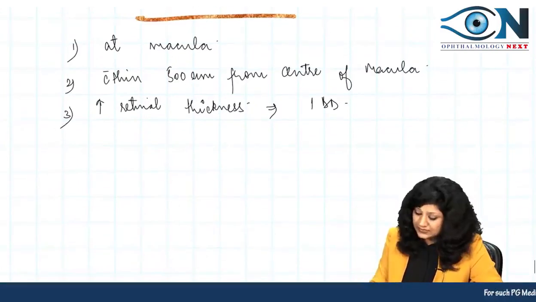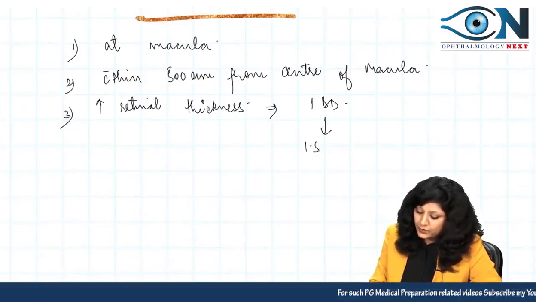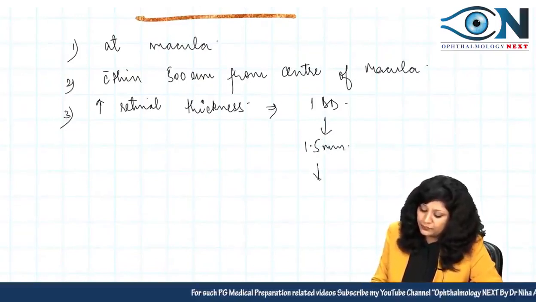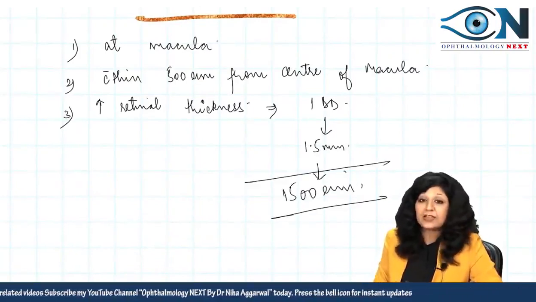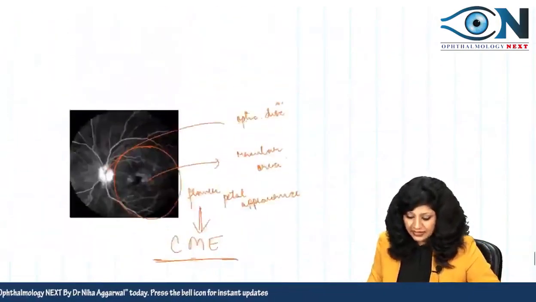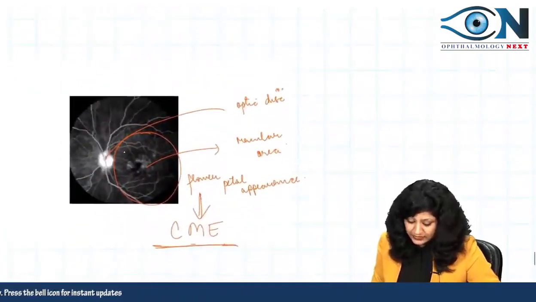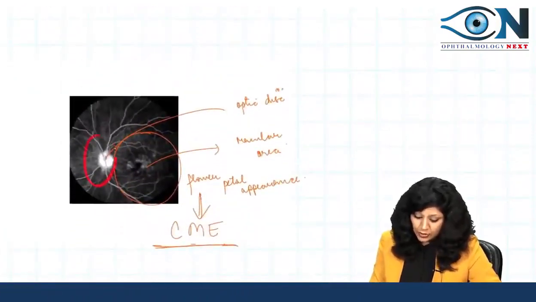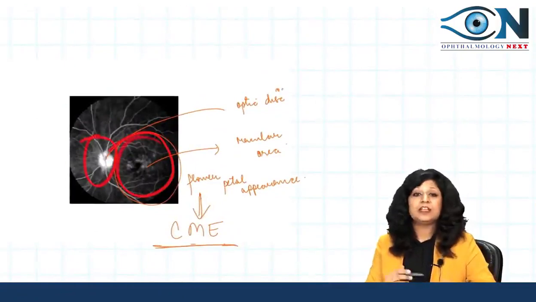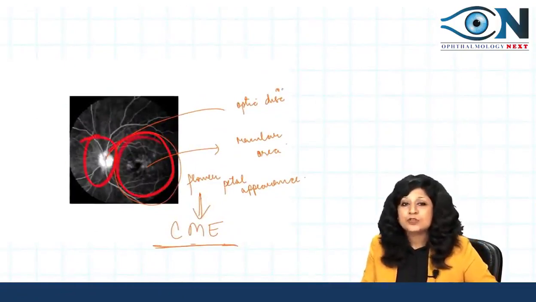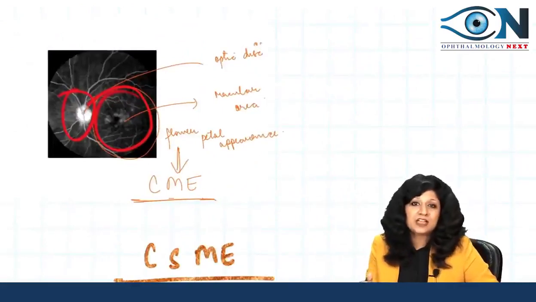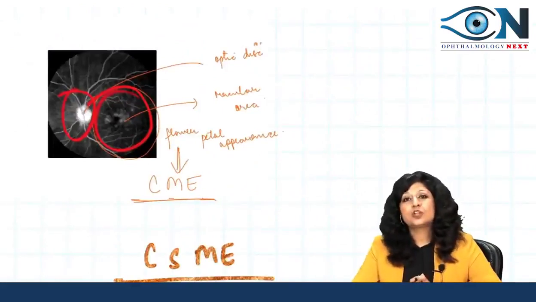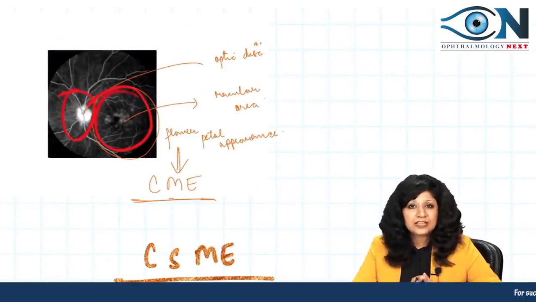Now, what was 1 disc diameter? That is 1.5 mm, and 1.5 mm means at least 1500 microns, and you can see that it is actually even bigger than this. Can you compare the size of the optic disc with this edema? Yes, so it is definitely bigger. So if it is definitely bigger, that means it is at least 1 disc diameter. In this way we can solve the questions related to angiography.